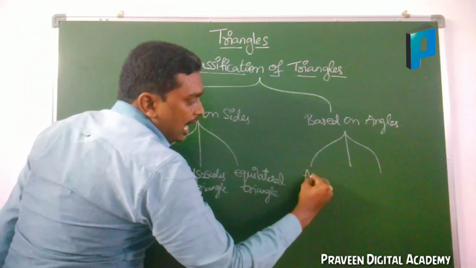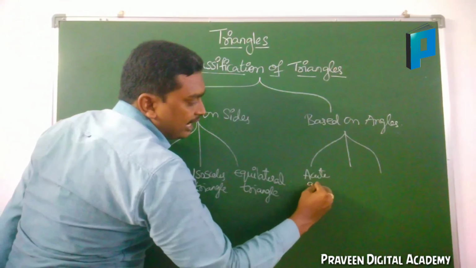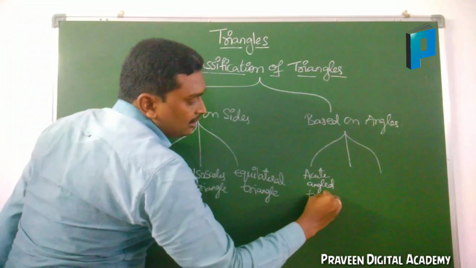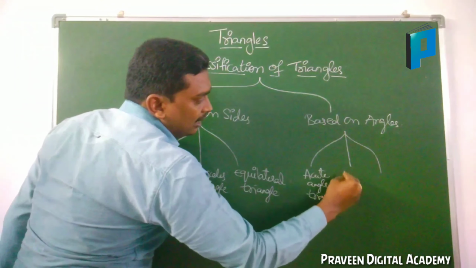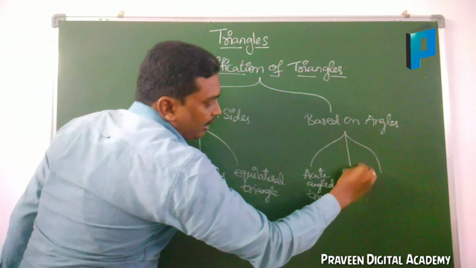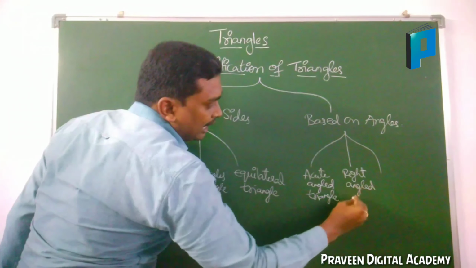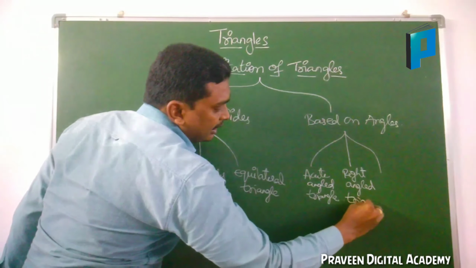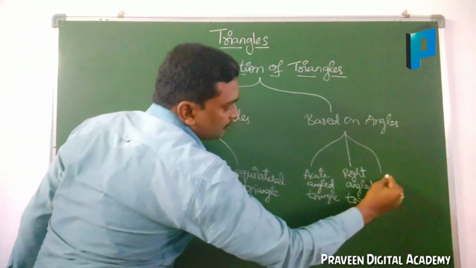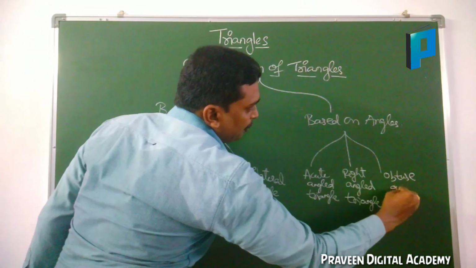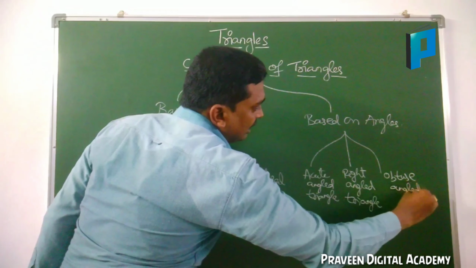What are they? Acute angled triangle, right angled triangle, obtuse angled triangle.